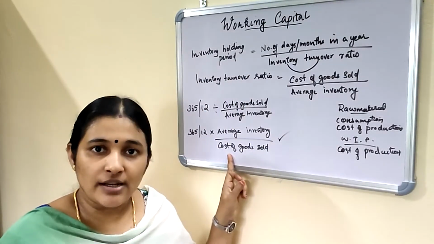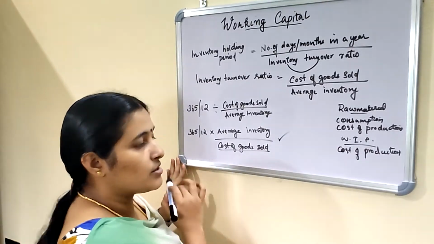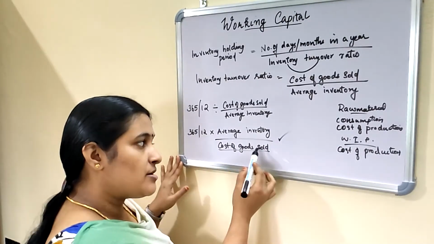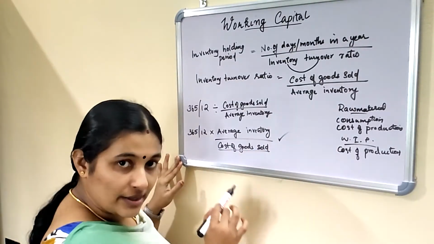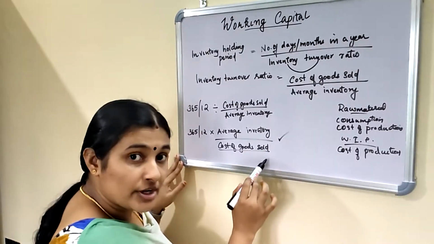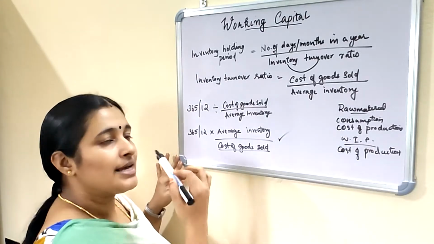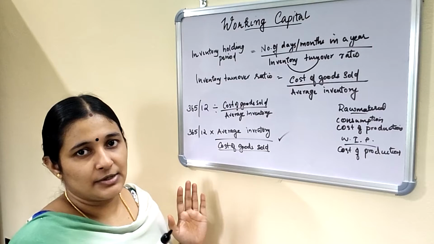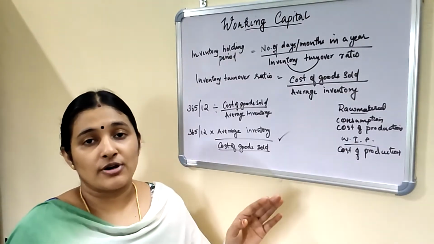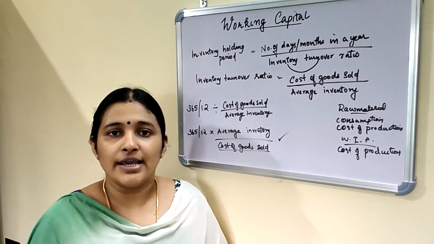In case of raw material holding period, instead of cost of goods sold, cost of production or raw material consumption cost is taken. In case of work in progress, cost of production is taken into consideration, and in case of finished goods, cost of goods sold. This formula is considered. So this is the formula for calculating inventory holding period.